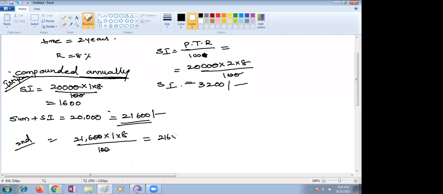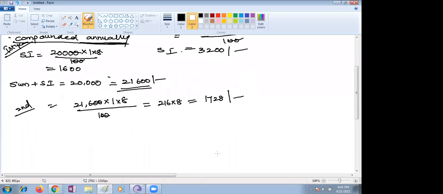216 into 8 is nothing but how much? Please make your calculations fast, children. 1,728. That is the interest for the second year. So the total interest you are paying to the bank: previous year 1,600 plus 1,728.